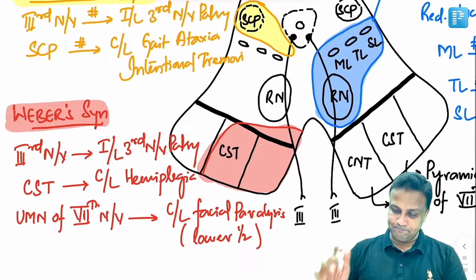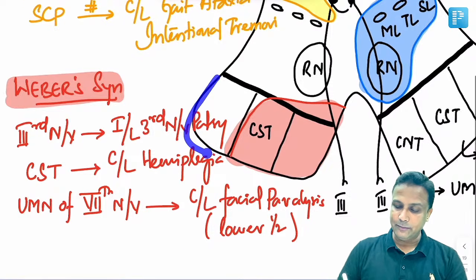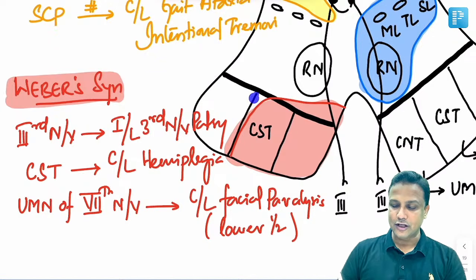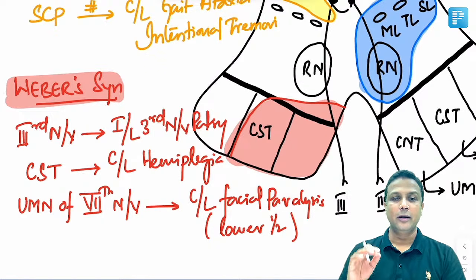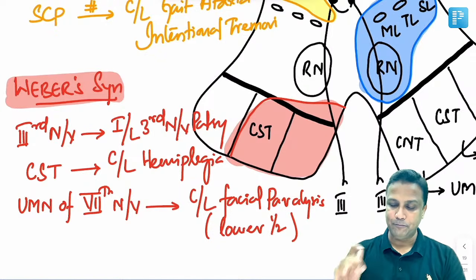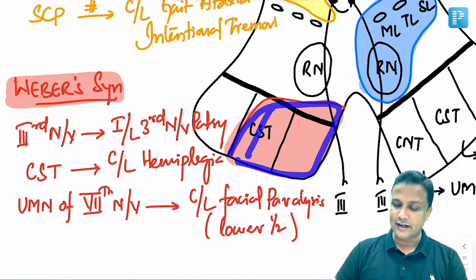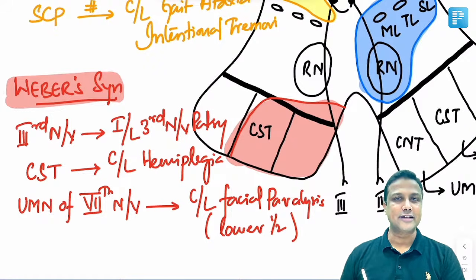Number one, I told you just now, this one here will be the white matter, and the white matter here will be the crus cerebri. In that white matter, you can actually divide that into three parts here. Out of the three parts, in the middle part there, that is a corticospinal tract, pyramidal tract that is going to descend down. Now, whatever area that is highlighted in red color, if this area is undergoing lesion, now this syndrome here will be nothing but your Weber's syndrome.